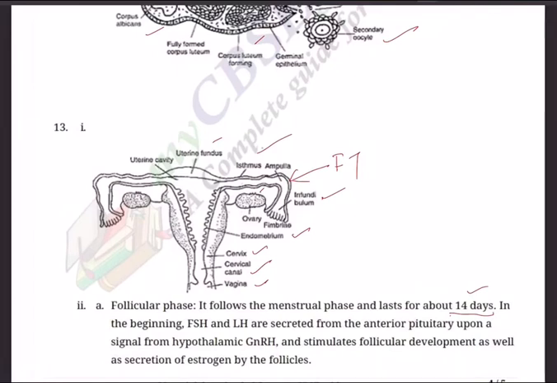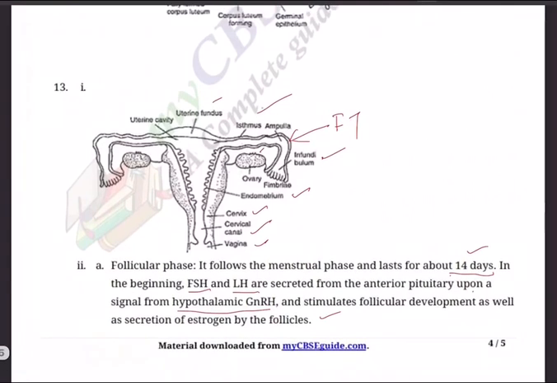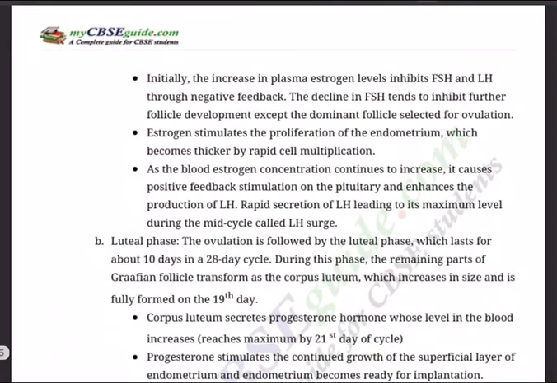Look at that. In the beginning, FSH, follicle stimulating hormone, and luteinizing hormone are secreted from the anterior pituitary upon a signal from hypothalamic gonadotropin releasing hormone, and stimulate follicular development as well as secretion of estrogen by follicles. So all this happens because of the influence of two hormones, FSH and LH. Okay, and then initially the increase in plasma estrogen levels inhibits FSH and LH through negative feedback.